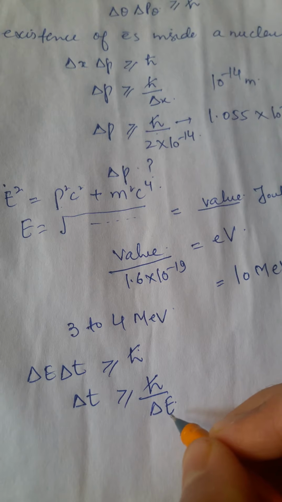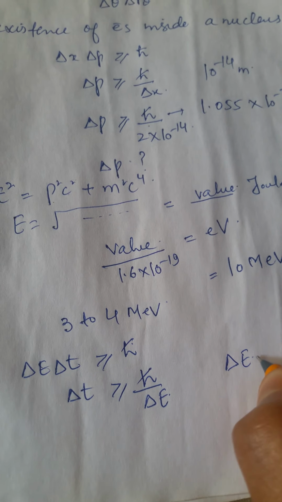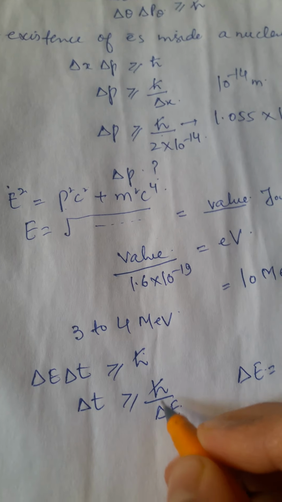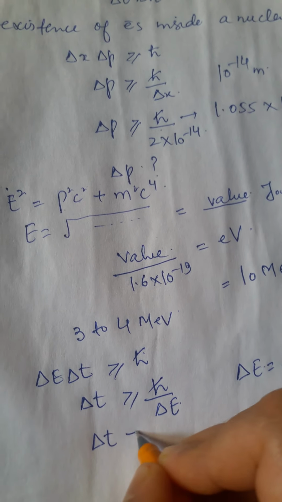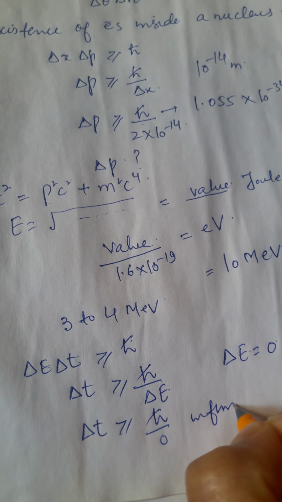Now, if the energies are well-defined, that means the uncertainty in energy is zero. That means delta E is zero according to Bohr's concept. That means delta t in that case will be h cross by 0, and that is infinite.